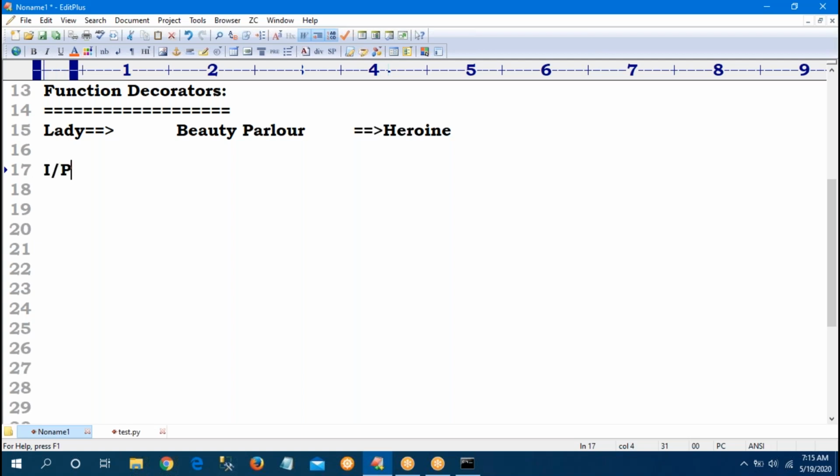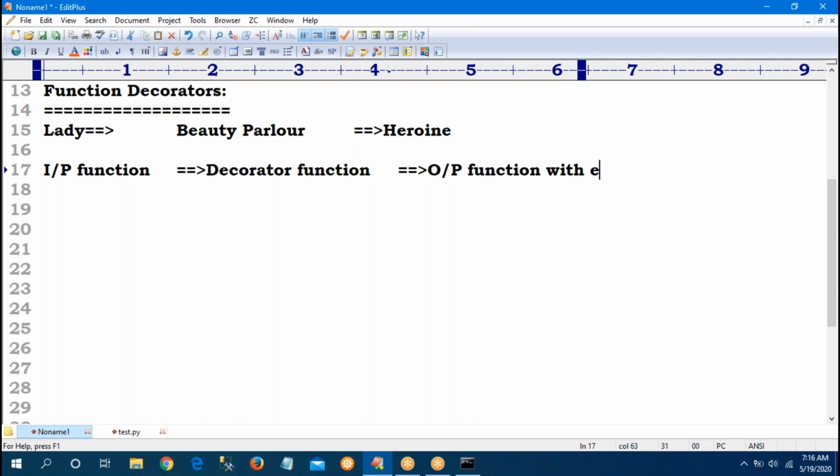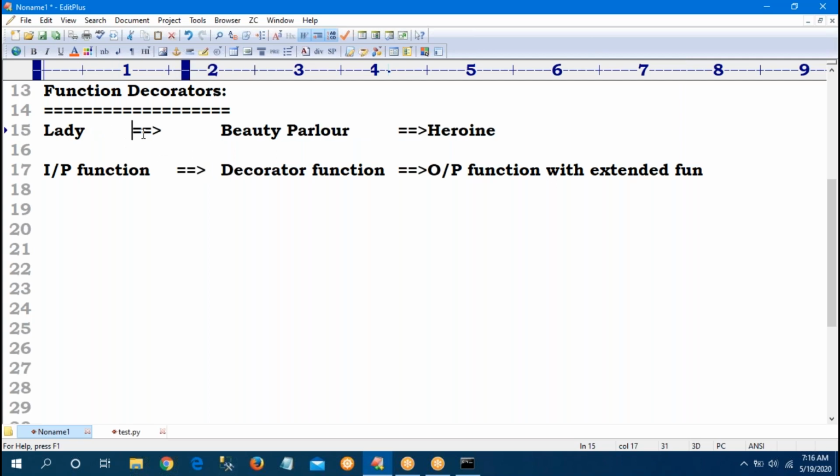So I can give one input function to the decorator, and I will get as output a function with extended functionality. Observe carefully here. One lady entering the beauty parlor becomes a heroine.